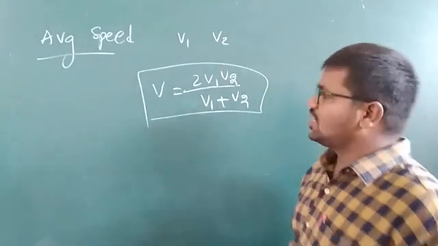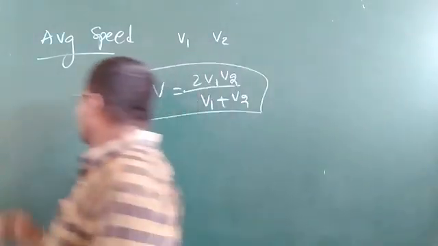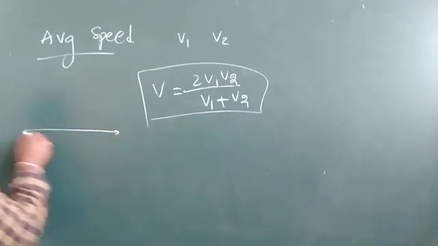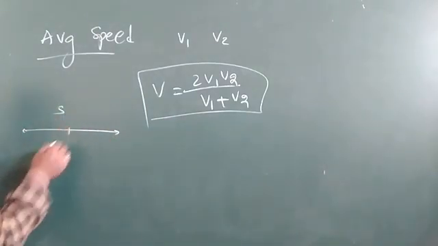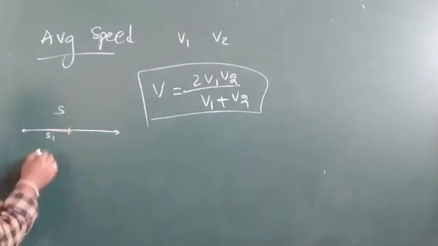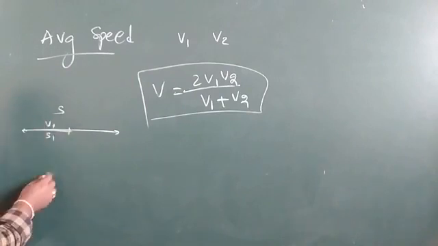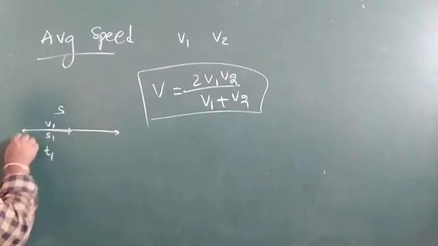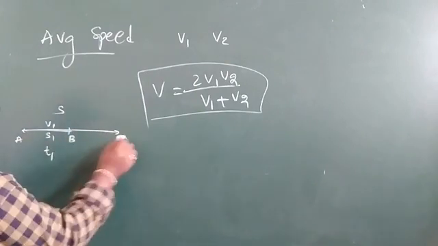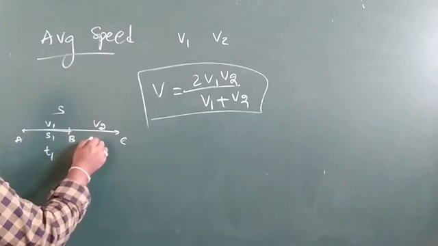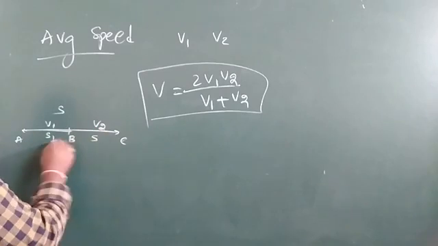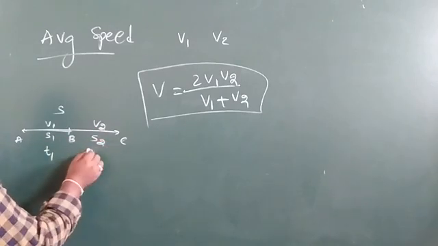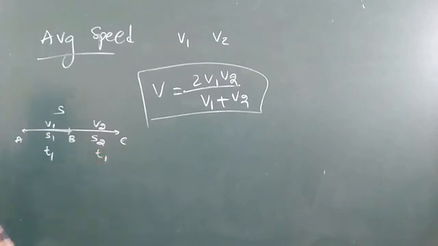Now the derivation. The first half of the distance, s1, is covered with speed v1 in time t1. The remaining half of the distance, s2, is covered by the particle with velocity v2 in time t2.